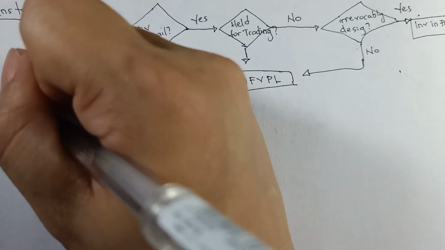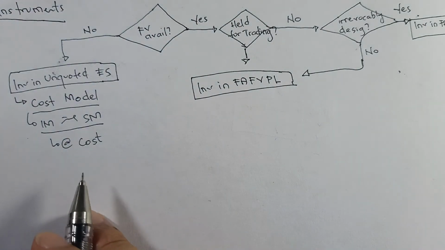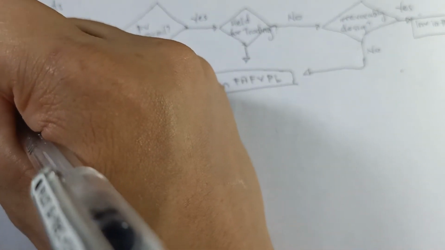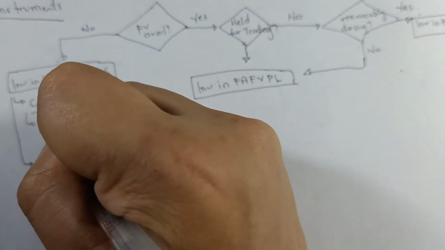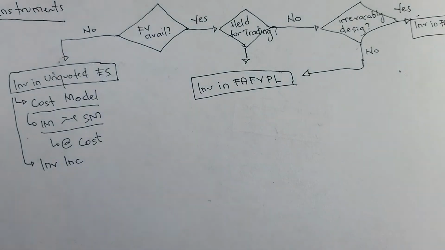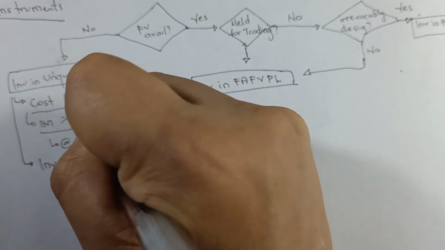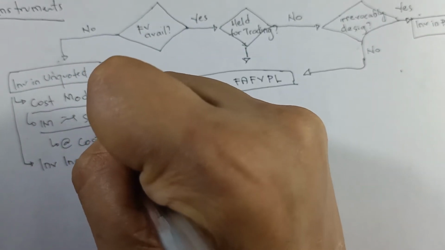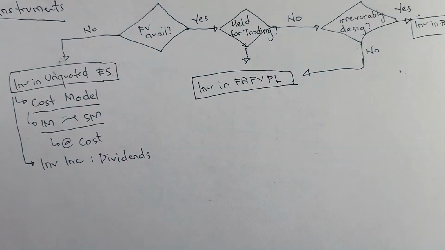Then here, sir, if initial and subsequent measurement is at cost, we have no problem there. Actually, yes. We only have one problem. What's that problem? That's the computation of the investment income. And once again, based on our past video, if we are under IFRS 9, our investment income is actually the dividends we received from the corporation.